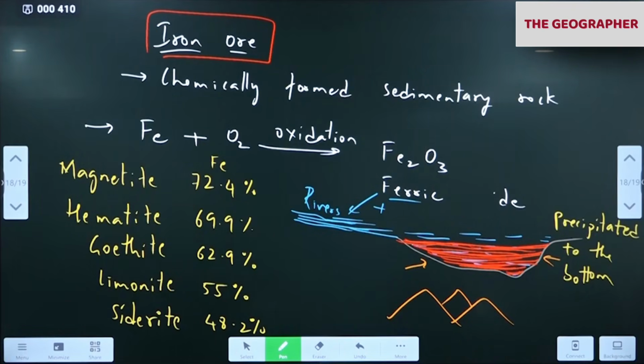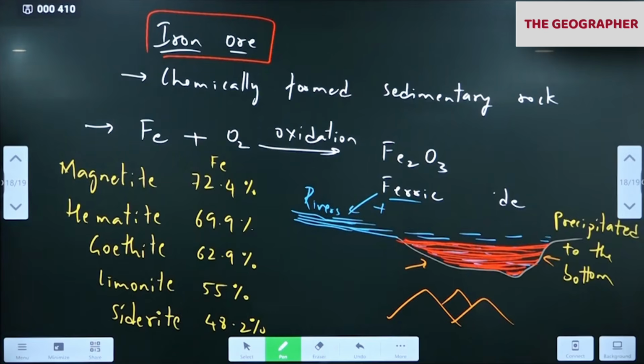So oxidation of iron gives us ferric oxide that gets accumulated over a long time in water bodies. Okay. So in India we have the highest quantity of iron ore, magnetite and hematite, in Karnataka, Odisha, Chhattisgarh, Jharkhand, that belt. Okay.